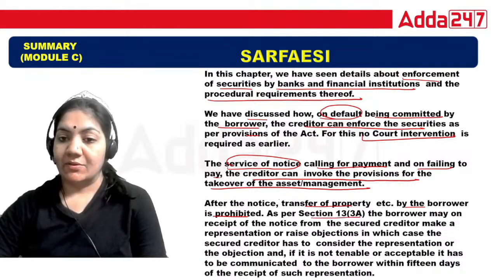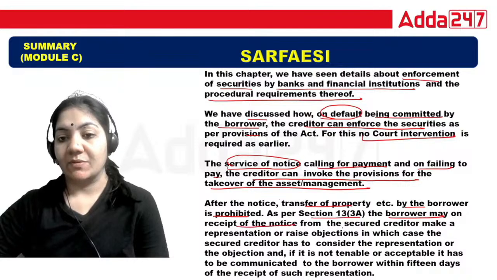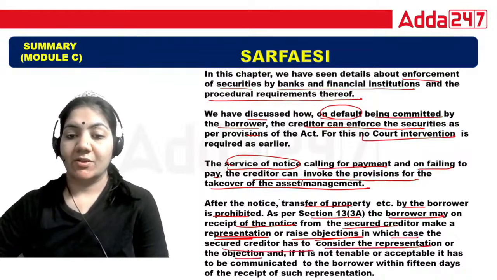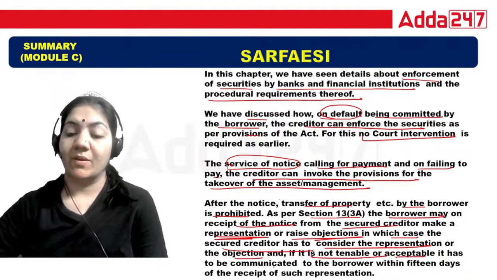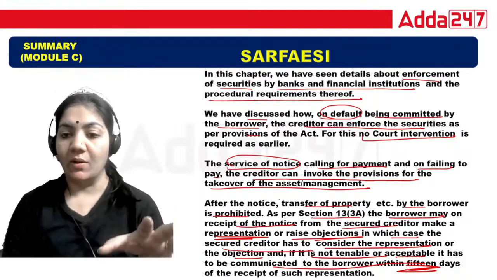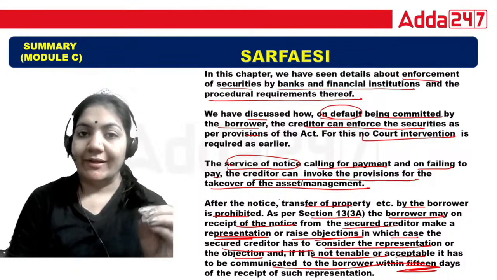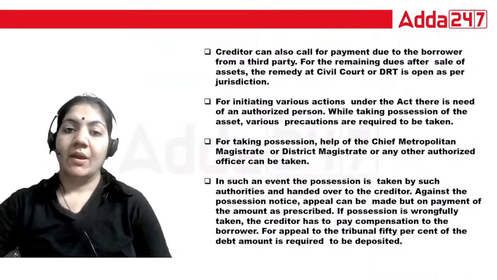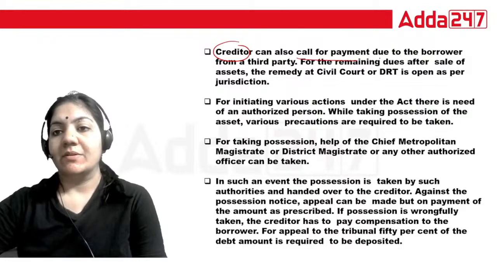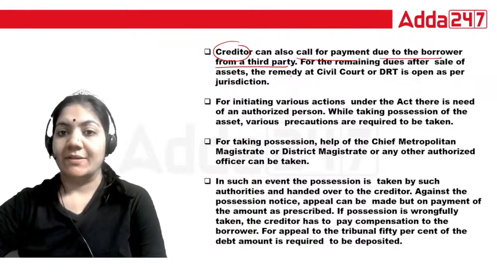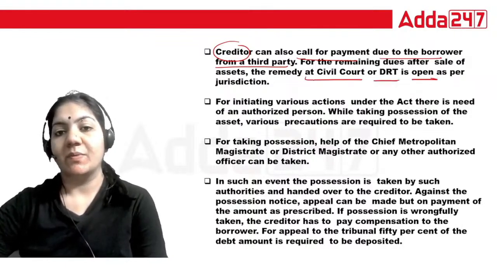As per Section 13(3A), the borrower may, on receipt of notice from the secured creditor, make a representation or raise an objection, in which case the secured creditor has to consider the representation and objection, and if it is not tenable or acceptable, it has to be communicated to the borrower within 15 days from the receipt of the representation. Suppose the creditor wants to sell that property, then the borrower has to be informed. The creditor can also call for payment due to the borrower from a third party. For the remaining dues after sale of assets, the remedy at civil court or DRT is open, as per jurisdiction.